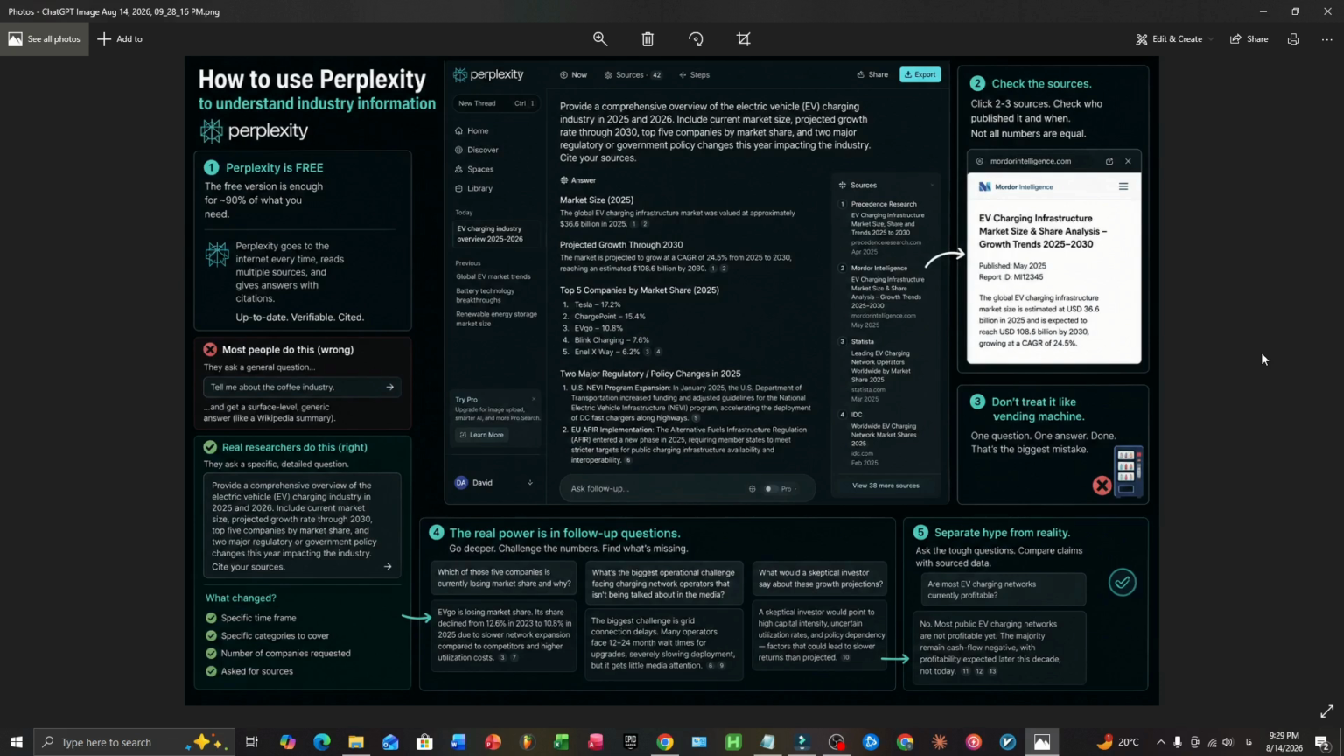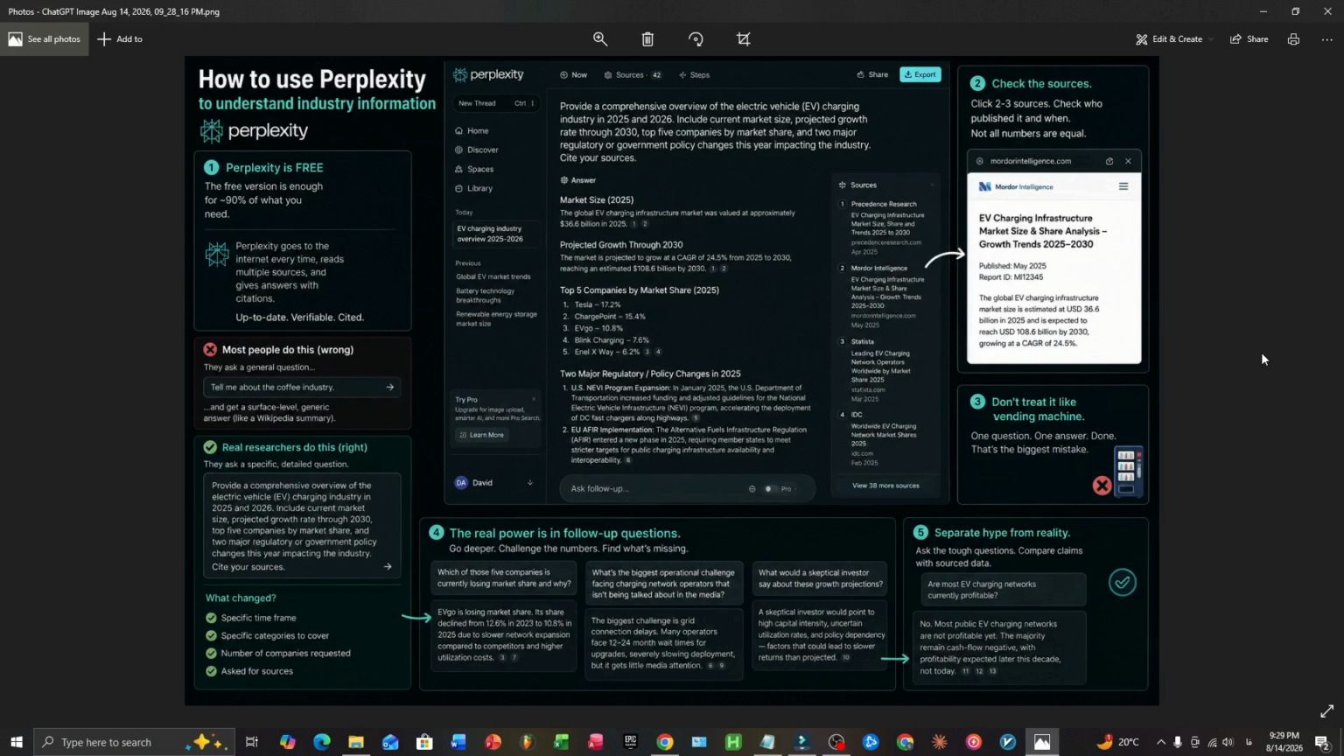Notice what changed. I gave it a time frame. I gave it specific categories I want filled in. I told it how many companies I want, and I asked for citations, even though it usually gives them anyway. Asking directly makes it more careful about backing up numbers instead of estimating them.